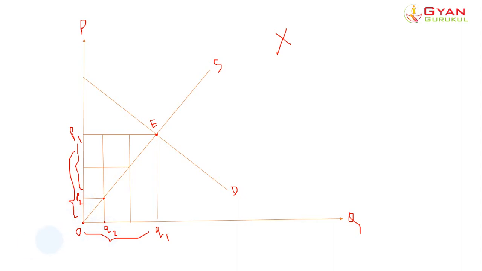So the producers, even though they are willing to sell OQ2 amount at OP2 price, are selling at a higher price, that is OP1, because the market price is high. Now this difference is denoted by this area, which I would give names, say A and B. The area A plus B, the area of this rectangle and this rectangle, represents the producer surplus of those producers who are willing to sell at OP2.